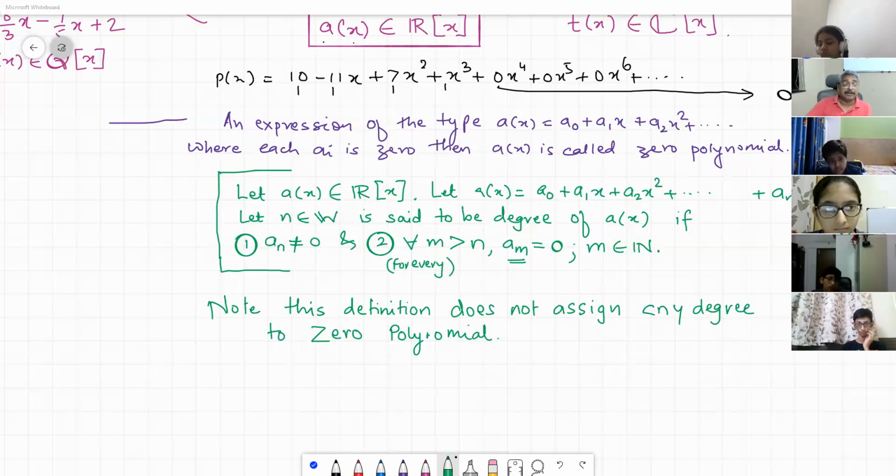By the way, can you give me an example of a degree 0 polynomial but not the zero polynomial? Any real number, 5, any constant number. It is a constant polynomial, y is equal to 5 or g of x is equal to 7.